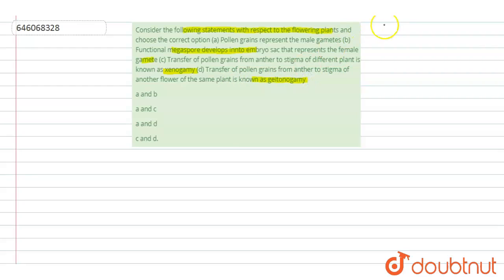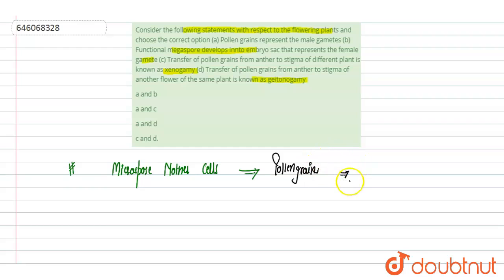So here we will see the statements one by one. First one is pollen grain represent the male gamete. First of all, in the case of plants, pollen grains are formed from the microspore mother cells. Microspore mother cells by meiosis form the microspore tetrads that form the pollen grains. Pollen grains further germinate on the stigma, and these form the generative cell as well as the vegetative cell.